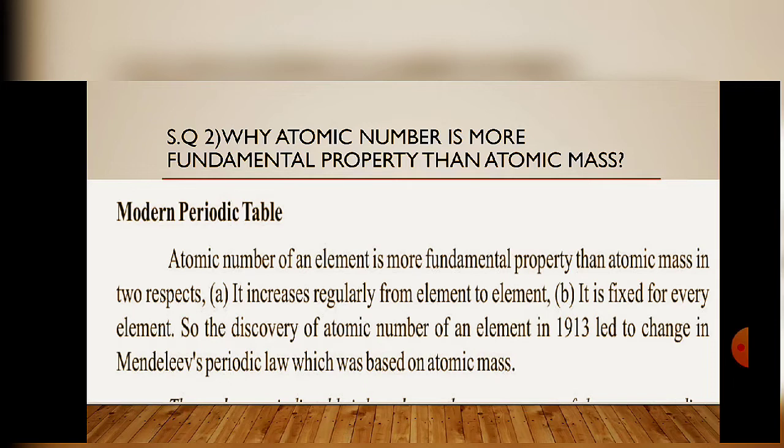The other reason is that if we arrange the elements according to their atomic mass, it will be difficult to arrange isotopes of different elements, because isotopes of an element have different atomic masses but the same atomic number. So atomic number is a more fundamental property than atomic mass for these reasons.